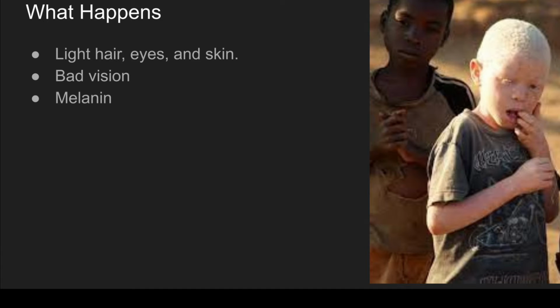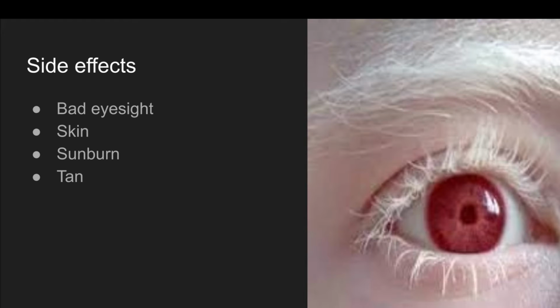With the lack of melanin, you do not get the pigment in your eyes, which makes your eyes sensitive to light. Side effects of albinism. People with albinism often have eyesight problems. Some vision effects are extreme nearsightedness, farsightedness, rapid back and forth movements of both eyes, and poor depth perception.